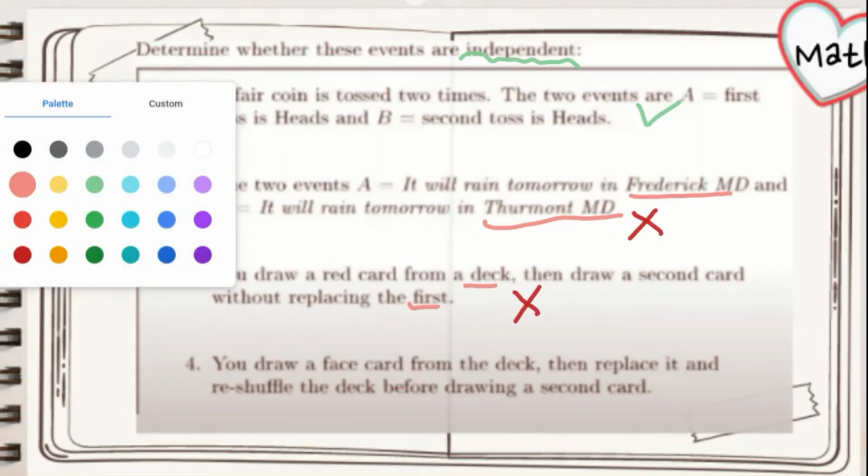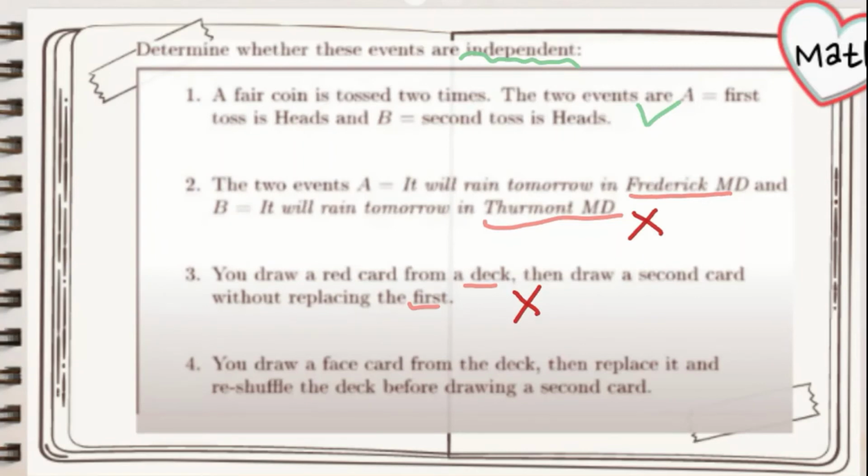And now we're going to solve for our fourth and final scenario. The fourth scenario says that you draw a face card from the deck, then replace it and reshuffle the deck before drawing a second card. That makes the two events independent, because by replacing the card and reshuffling it, I have returned all the probabilities back to where they were. In other words, the deck looks the same as it did before I drew the first card. There are still 52 total cards and all cards are back in the deck.